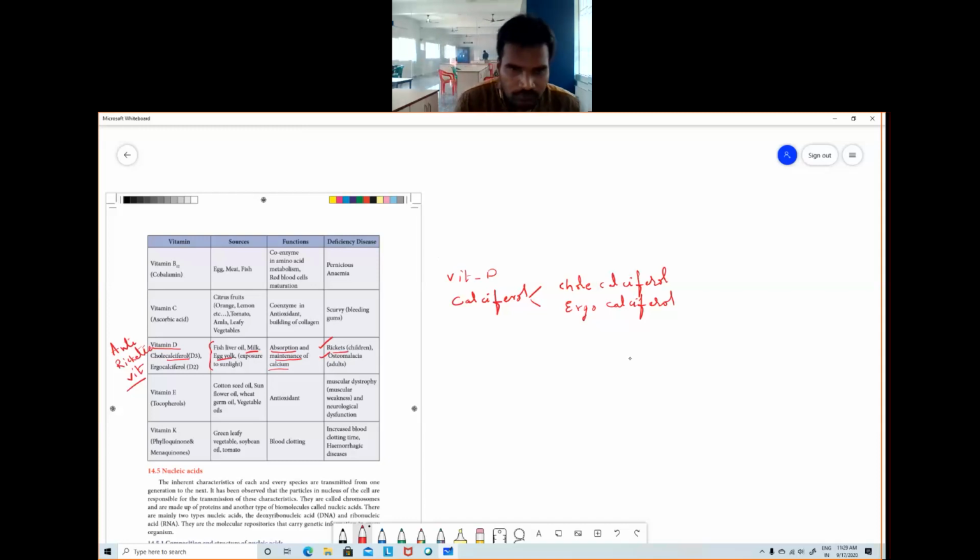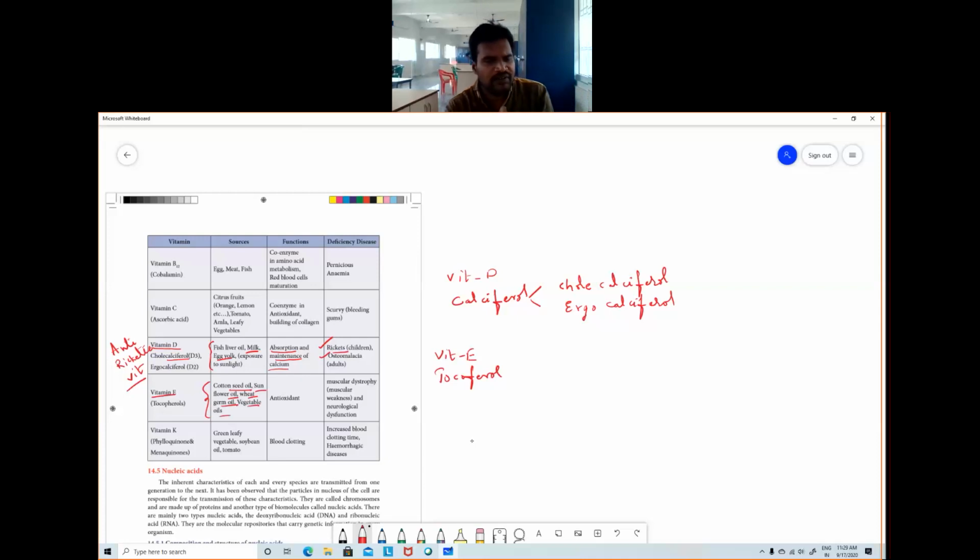Okay, next move to the third fat soluble vitamin, that is called vitamin E. Vitamin E is tocopherol. And the sources of this are cottonseed oil, sunflower oil, wheat germ oil, vegetable oils.